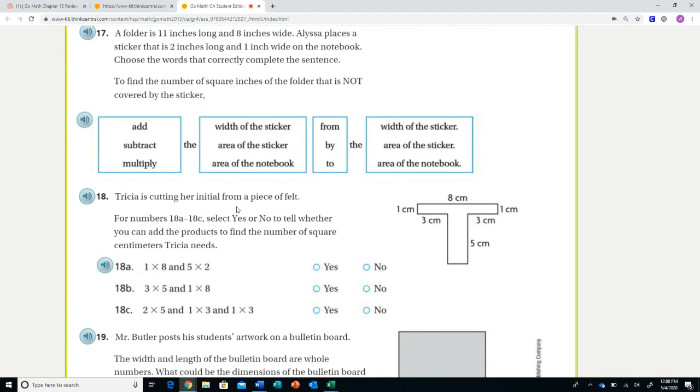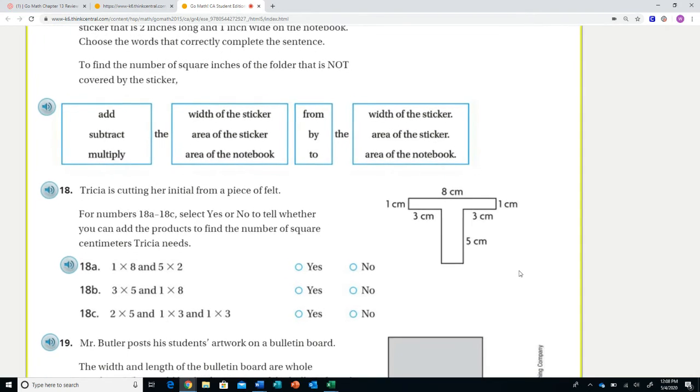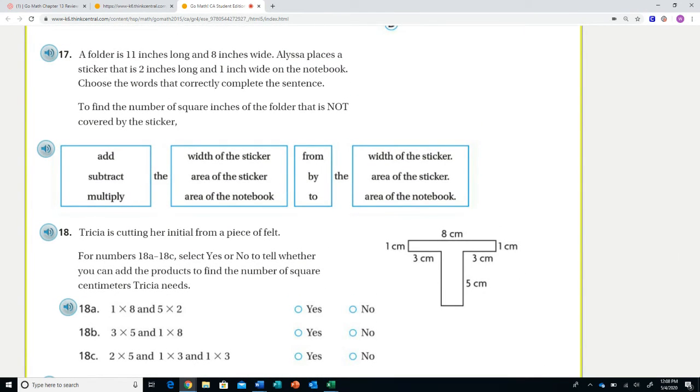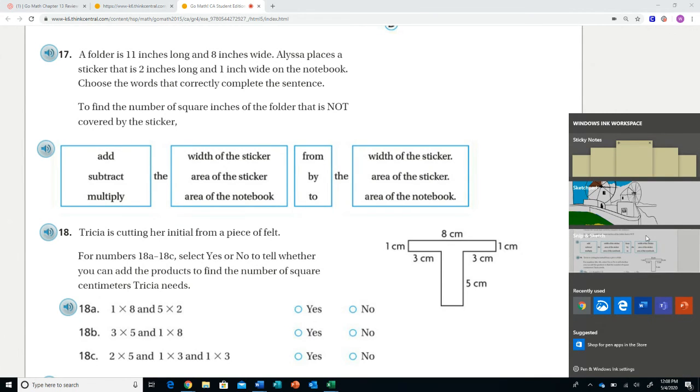Trisha is cutting her initial from a piece of felt. For a number, it's 18A to 18C. Select yes or no to tell whether you can add the products to find the number of square centimeters Trisha needs. Okay, I'm going to try to snip and sketch 17 and 18. They're a little bit more confusing. I'm going to give you a little boost on this.